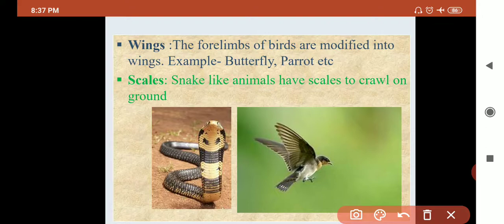The front legs, that is called forelimbs, are modified into the wings. So what is the use of the wing? They are used to fly. Okay, examples: butterfly, parrot, pigeon, eagle, etc.